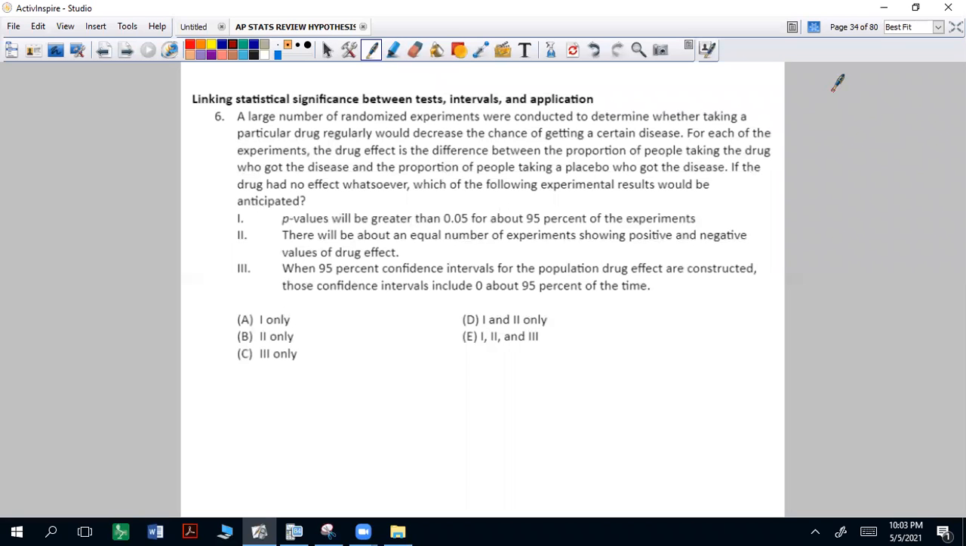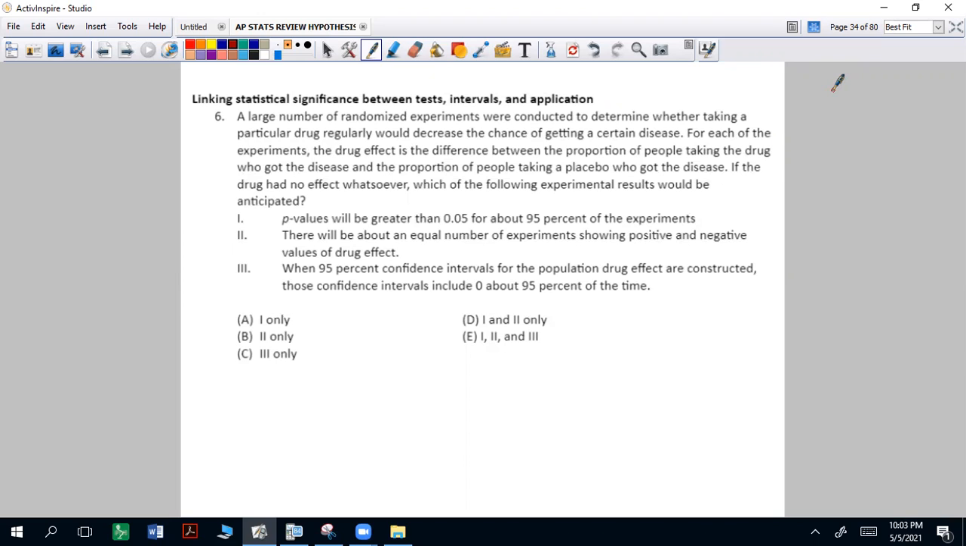Number 6. A large number of randomized experiments were conducted to determine whether taking a particular drug regularly would decrease the chance of getting a certain disease. For each of the experiments, the drug effect is the difference between the proportion of people taking the drug who got the disease and the proportion of people taking a placebo who got the disease. If the drug had no effect whatsoever, which of the following experimental results would be anticipated?